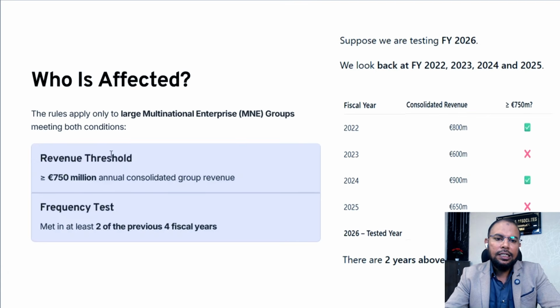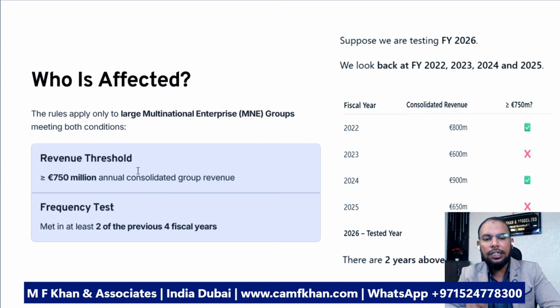For a layman, we will understand who is affected by this global minimum tax. You must know about the revenue threshold. If you are a multinational enterprise group and your combined revenue is equal to or more than euro 750 million, then this tax will be applicable to you. How to test this 750 million? You need to test the last 4 years. Out of the last 4 years, at least 2 years must meet this condition. I hope this is clear.